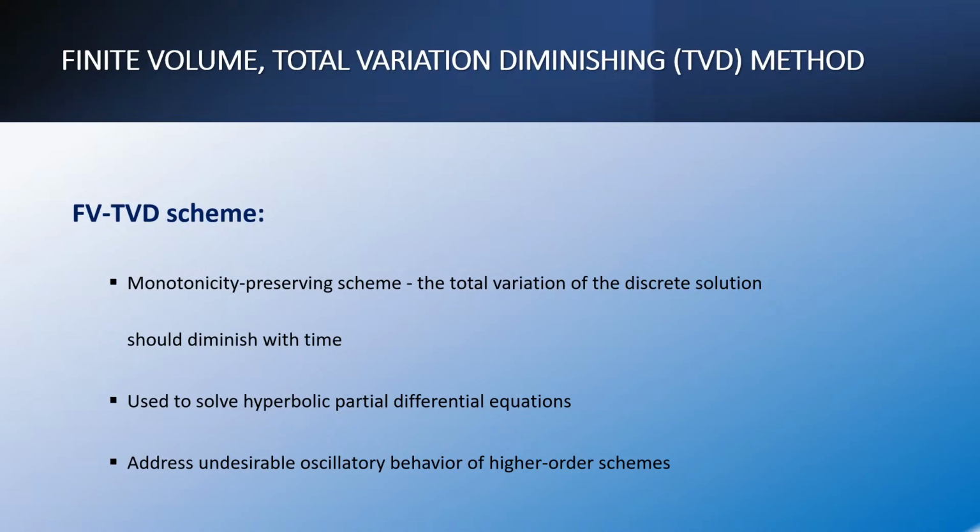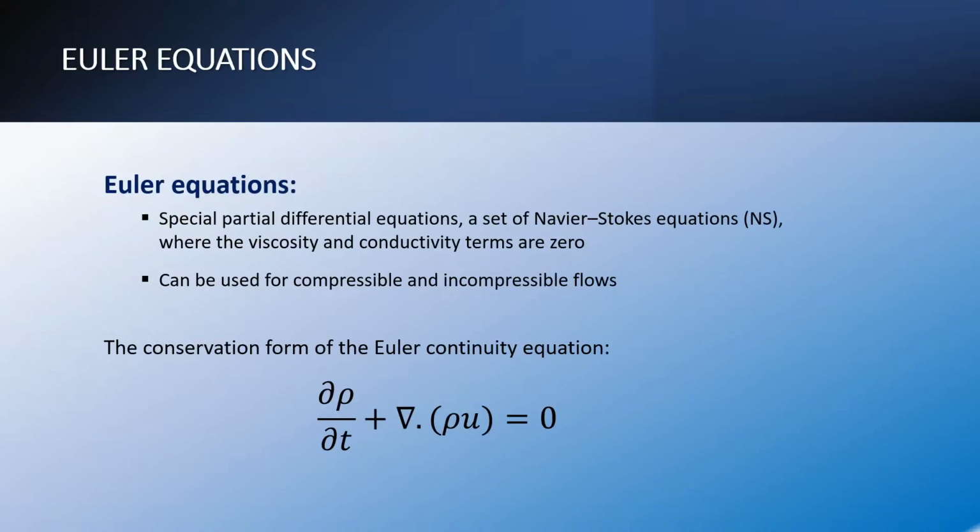The finite volume total variation diminishing scheme, the so-called finite volume TVD scheme, preserves monotonicity by making sure that the total variation of the discrete solution diminishes with time. It is used to solve hyperbolic partial differential equations and addresses undesirable oscillatory behavior of higher order schemes.